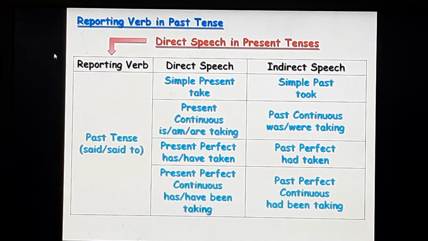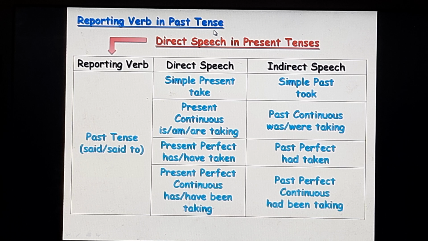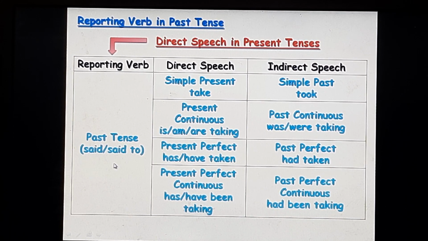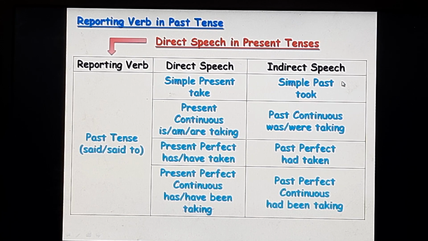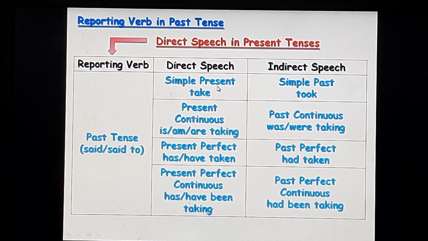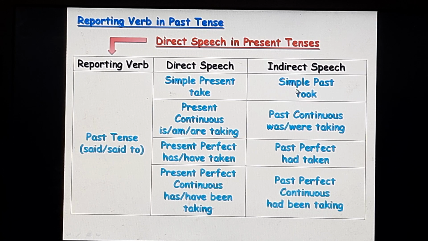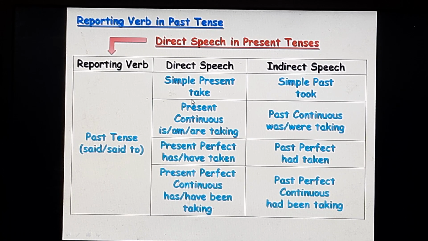We continue, children. Now let's see what happens if the reporting verb is in the past tense. The reporting verb in the past tense is said or said to. So the tense in the direct speech will change into its corresponding tense in the indirect speech. The simple present tense in the direct speech will change into its corresponding simple past tense in the indirect speech. So I have taken an example for you.